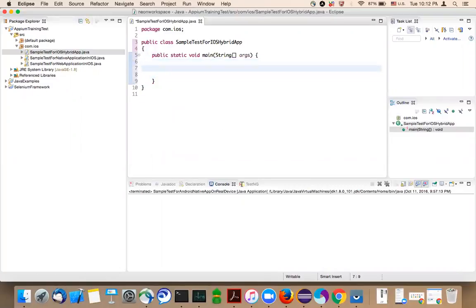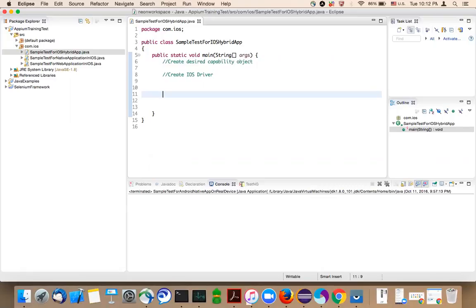So for any application or for any platform, the procedure is: create a desired capability object and create the iOS driver. If it is an iOS application, create an iOS driver. If it is an Android application, create an Android driver.